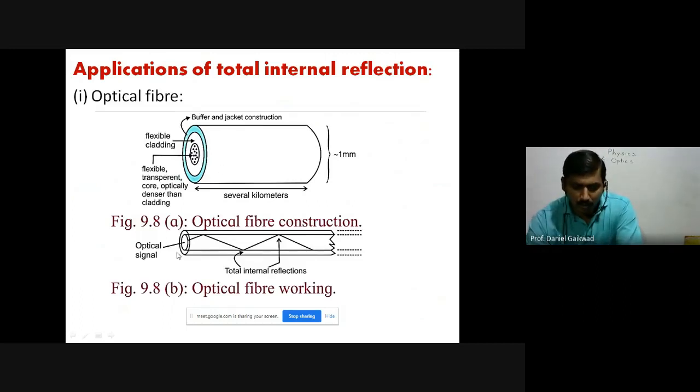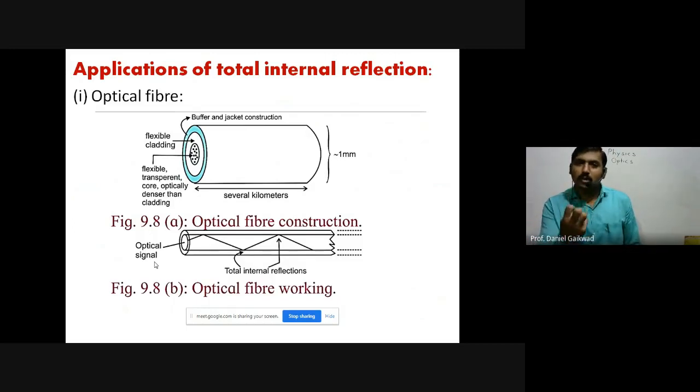Now we have the working part. Check carefully, we have separate explanation for the working as well as the construction. So check carefully, we have the optical signal. Optical signal means a signal which is mixed with the light or coupled with the light here. Suppose I am speaking here, we have the sound waves. Now sound waves are converted into an electrical signal, that is a fluctuation in voltage or current, with the help of a mic here.